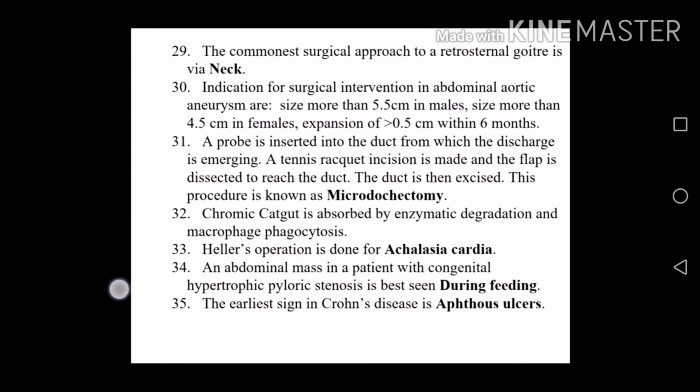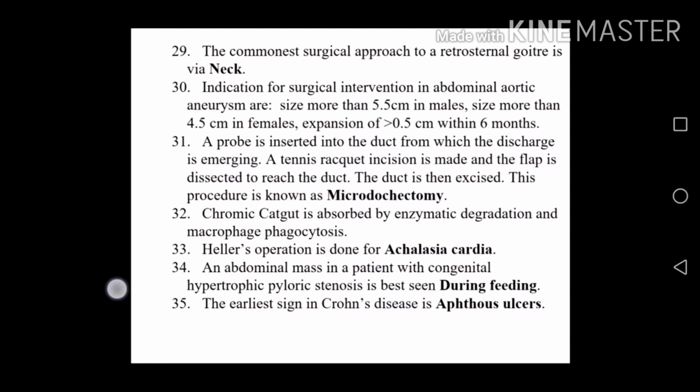The commonest surgical approach to a retrosternal goiter is via neck. Indication for surgical intervention in abdominal aortic aneurysm are size more than 5.5 cm in male, size more than 4.5 cm in females, expansion of greater than 0.5 cm within 6 months.